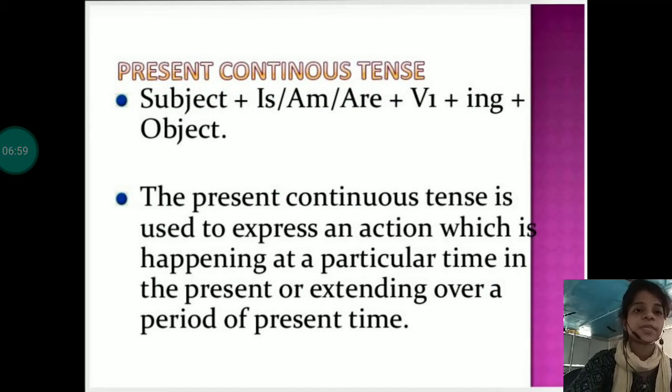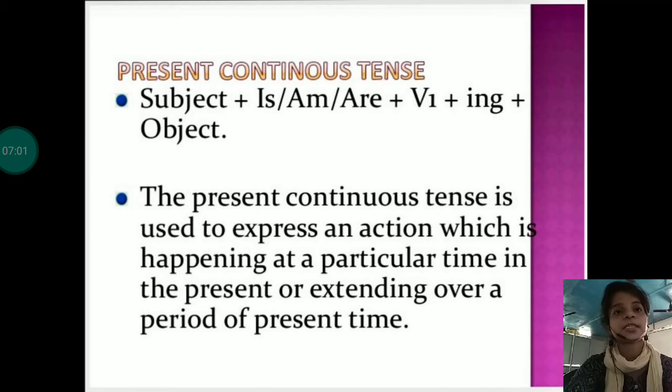Next one is present continuous tense. That means the present continuous tense is used to express an action which is happening at a particular time in the present or extending over a period of present times. That means whenever we talk about any action that is still going on in present time just now, it will come under the category present continuous tense.